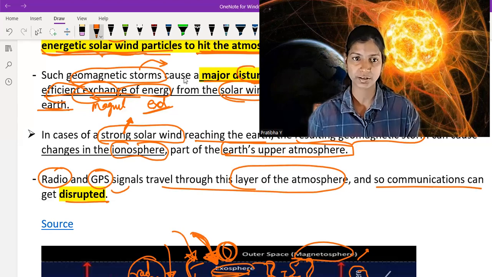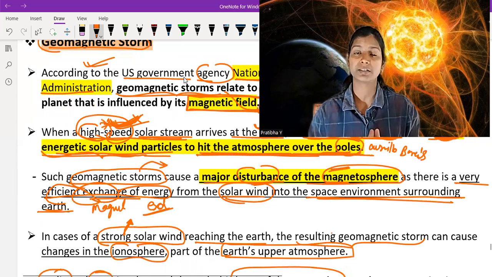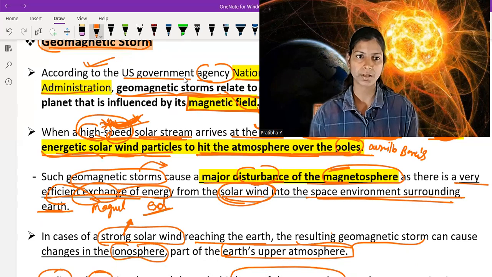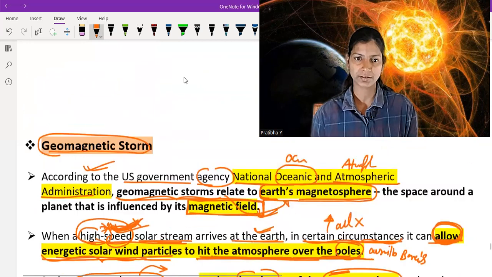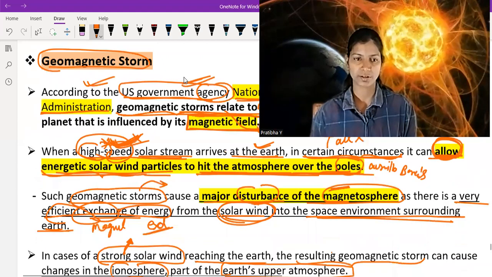And also remember some points. When geomagnetic storms are very strong, there is efficient exchange of energy between the magnetosphere and solar winds. This definition of geomagnetic storm related to Earth's magnetosphere is given by the National Oceanic and Atmospheric Administration, a US government agency. So these are important points.